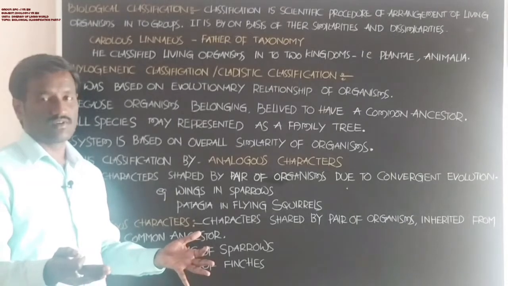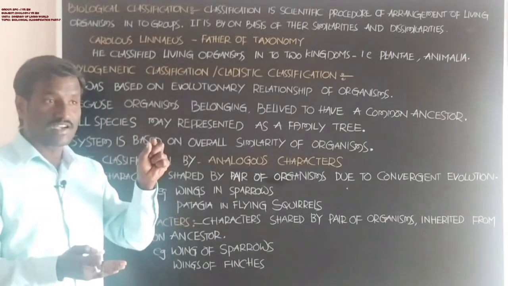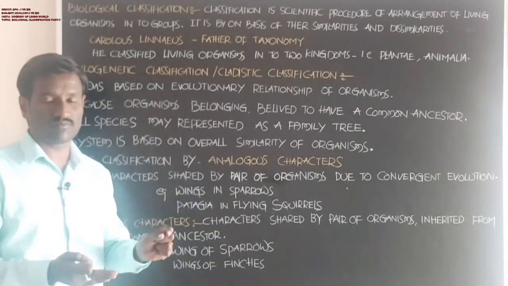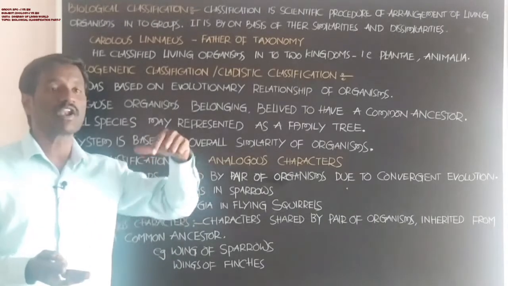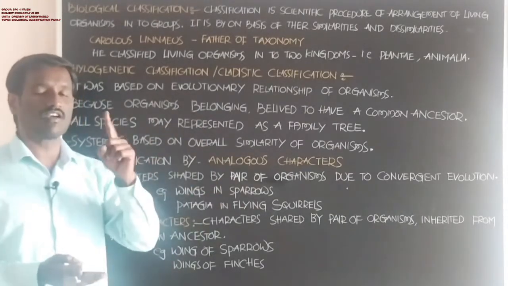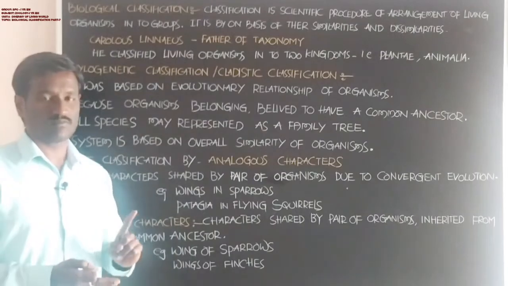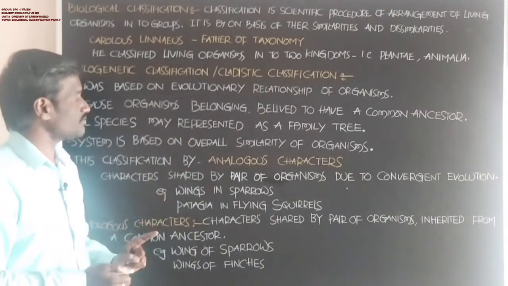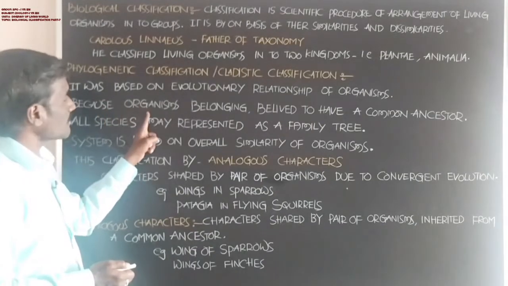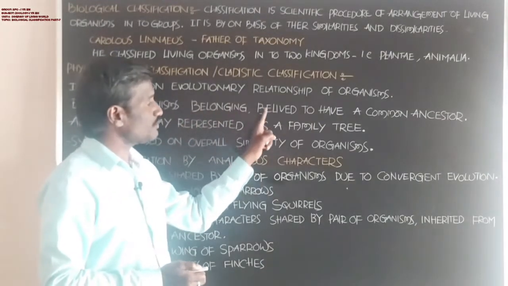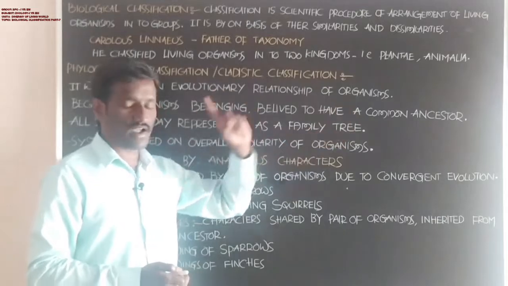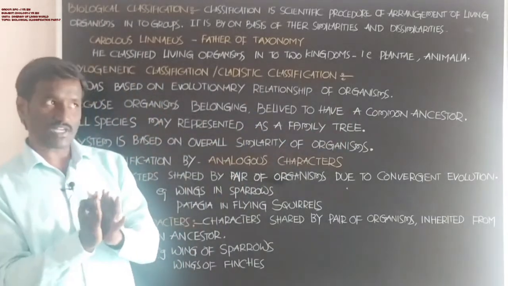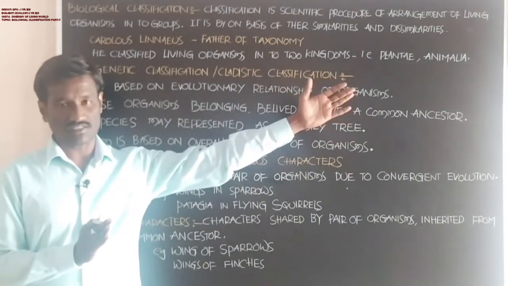Okay, which one is the animal that increases its population, increases its number of the species? That is called ancestors. Ancestor is the first animal. Okay, students, because organisms are believed to have a common ancestor. All the animals have a common ancestor.